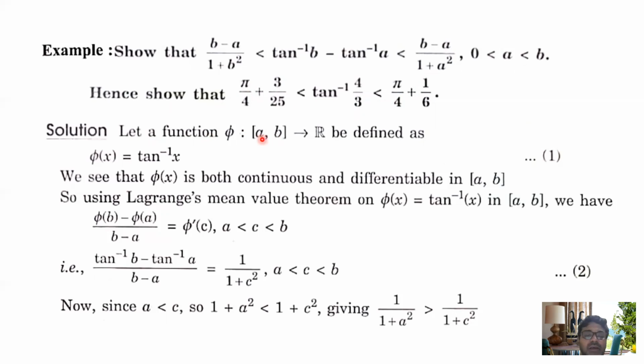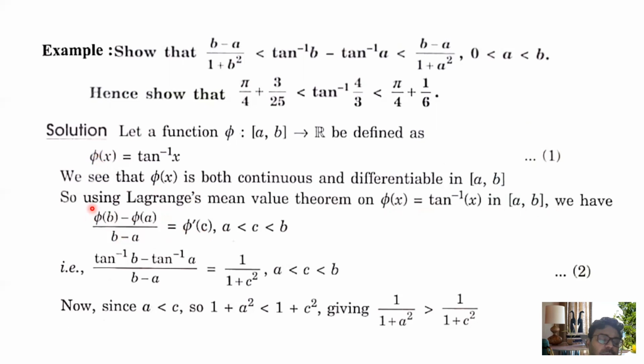Let a function phi be defined on the closed interval a comma b, where f(x), phi(x) equals tan inverse x. We see that phi(x) is both continuous and differentiable in the closed interval a comma b. So using the Lagrange mean value theorem, phi(b) minus phi(a) by b minus a is equal to phi dash c. I have taken a different form here, phi f(x). You may consider phi(x). You can see both types of notation in your question paper.